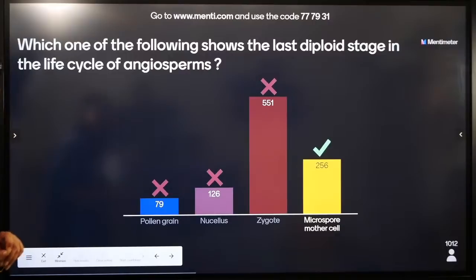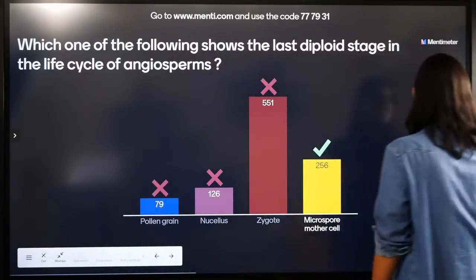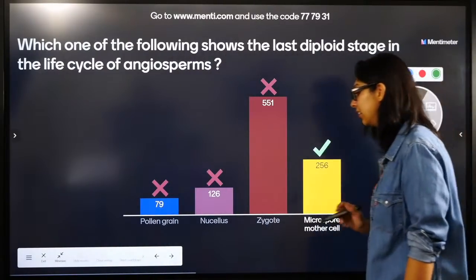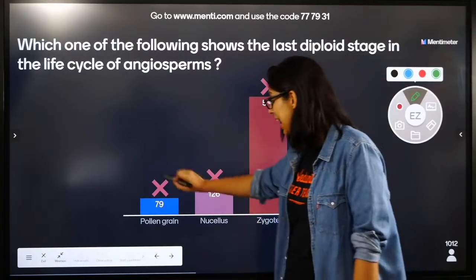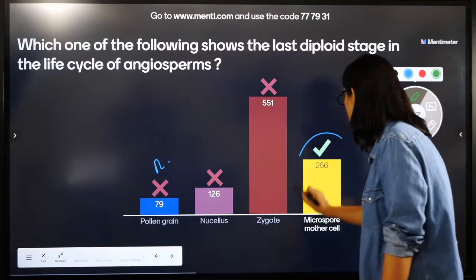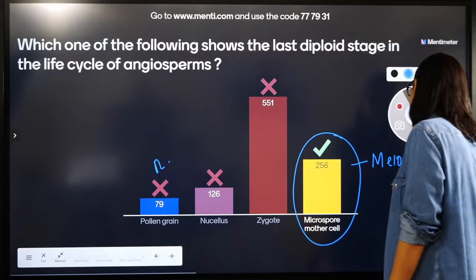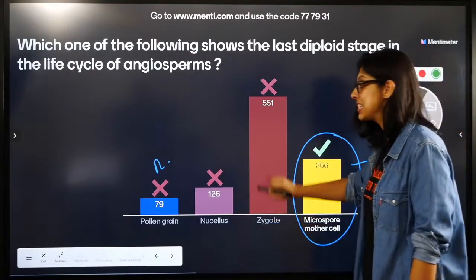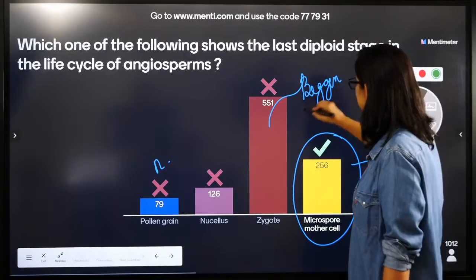Which one of the following shows the last diploid stage in the life cycle of angiosperms? Zygote is the new life cycle, right? Nucellus, pollen grains is the end. The last stage is the microspore mother cell, which is going to undergo meiosis. This is not the last stage. Isn't this the beginning? Or is it the last stage?